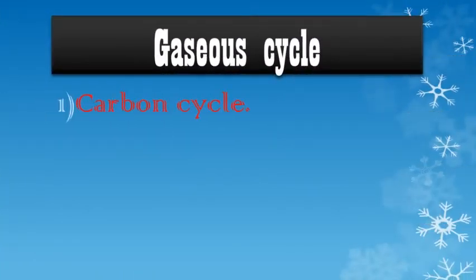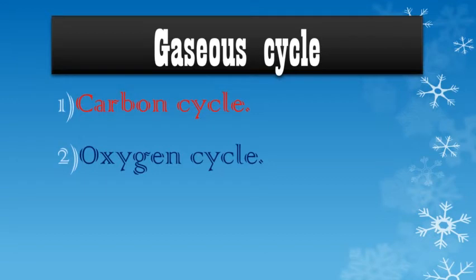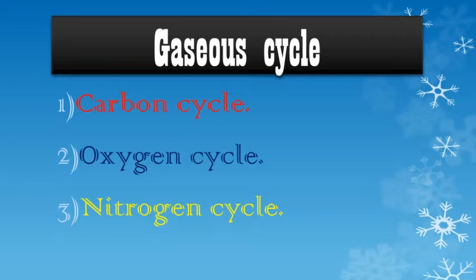So student, we have to learn about gaseous cycle, and there are 3 types of gaseous cycle which we have to learn in this chapter. First is the carbon cycle, next is the oxygen cycle, and the third one which we have to learn is the nitrogen cycle. So student, in today's video we will cover only the carbon cycle, and the oxygen cycle and nitrogen cycle we will learn in the next video.